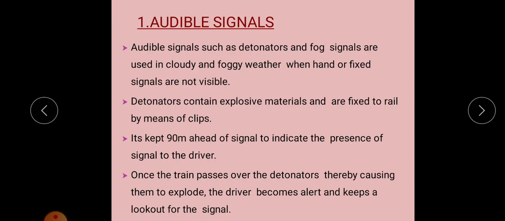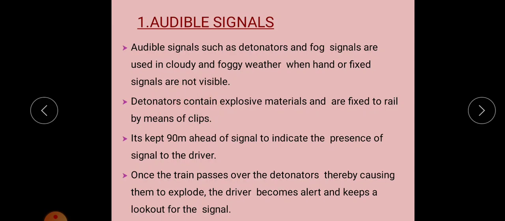So that is the detonator, and usually it is kept 90 meters ahead of the signal in order to indicate the presence of the signal to the driver. That is, we provide this detonator to indicate to the driver that there is some signal coming. So 90 meters before the signal we provide this detonator, which contains explosive material, and these are fixed to the rail by clips.